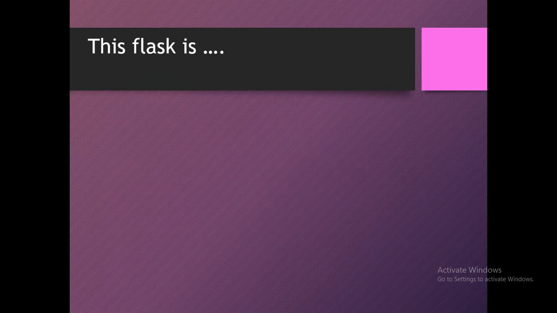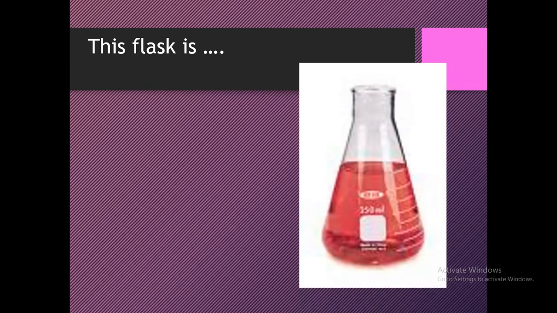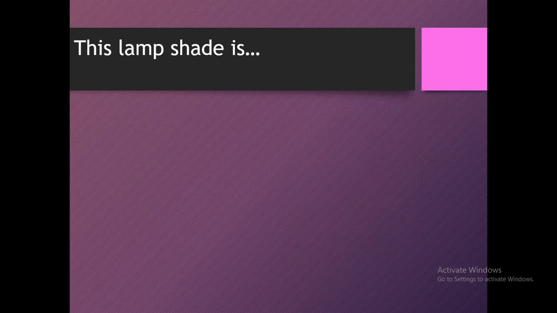Now, it's quiz time. This flask. I am saying about the flask. I am not saying about the liquid. Okay? I am saying about the flask. What is this? This flask is made up of which material? Transparent material, translucent material, or opaque material? Think it. If you see the color of the solution inside of the flask, inside of the container, then it is called transparent material. Okay? Simplest.